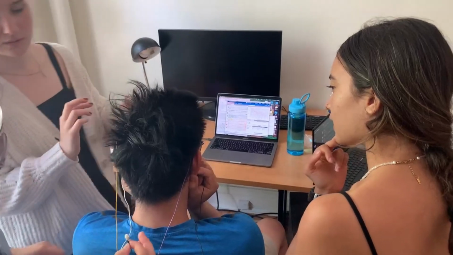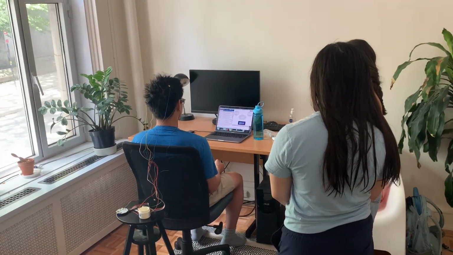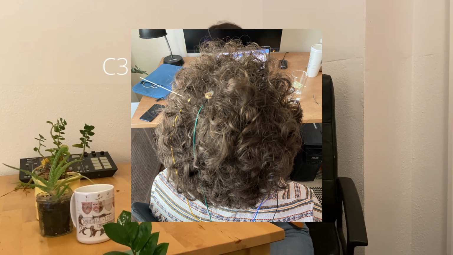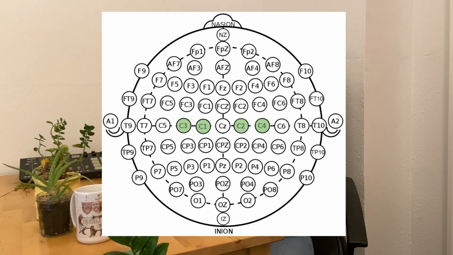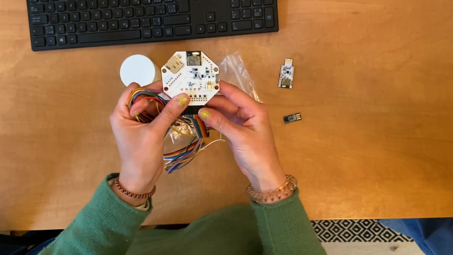To ensure a positive user experience, we needed to collect data from various participants to find the best way of identifying these signals. We collected data ourselves from various male and female subjects in their early 20s. To gather the data, we positioned 4 electrodes directly above the sensory motor cortex, specifically at placements C1, C2, C3, and C4, following the standardized 10-20 system for electrode placement. Our setup used the OpenBCI 8-channel biosensing EEG board along with passive wet electrodes.